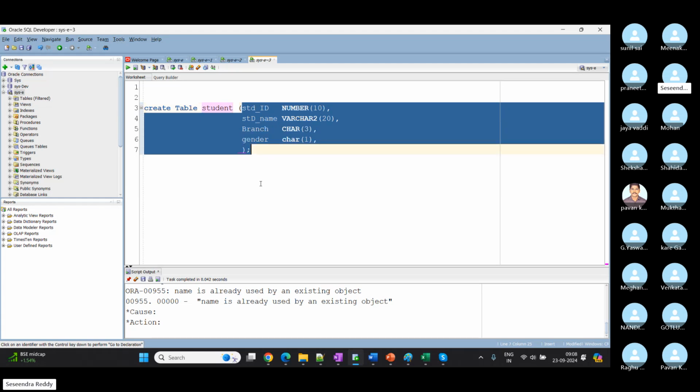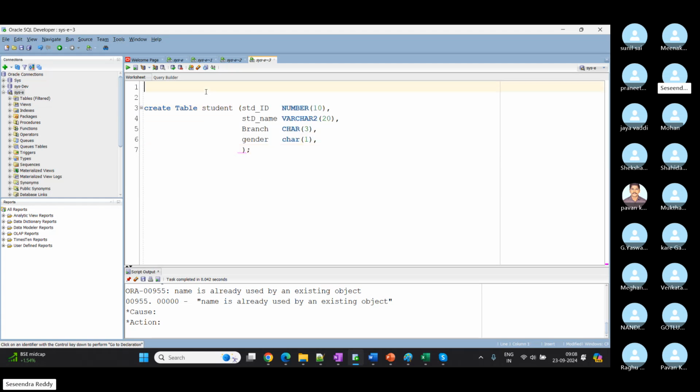So we can have up to 1,000 columns in a table. That is the maximum limit. Let me write here. Name should start with a character.